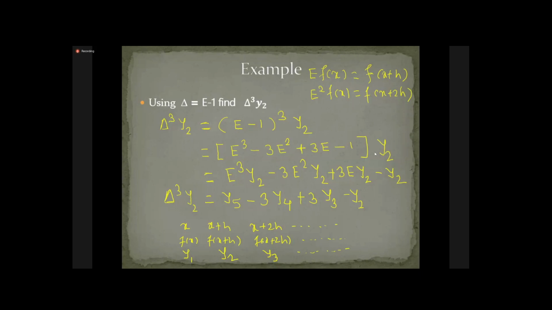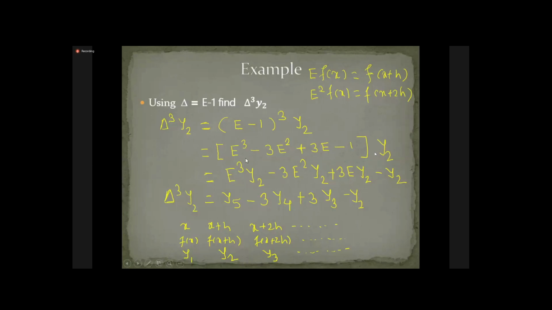So exactly the same thing. If you take E of y1, we have to shift one place to the next. E of y1 is y2. E square of y1 is 1 plus 2, that is y3. Got it? Is that clear? Yes, sir. So it's so simple, but the notations are only different there. Okay, so this way we can prove it.